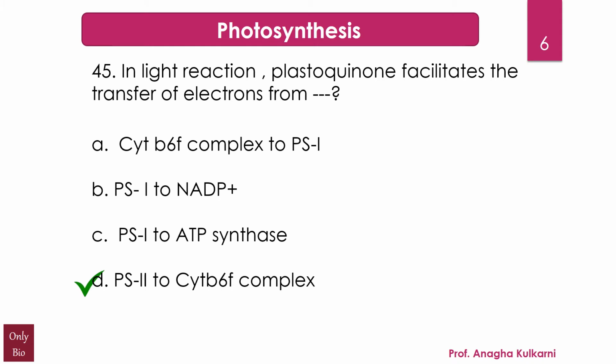Now, the cytochrome b6f protein complex catalyzes the electron transfer between plastoquinone and plastocyanin, but it also transports the two protons into the lumen of the thylakoid discs. So, that's the right answer.